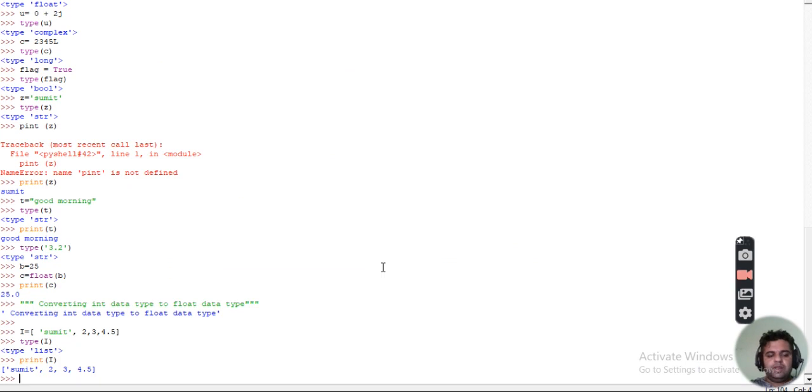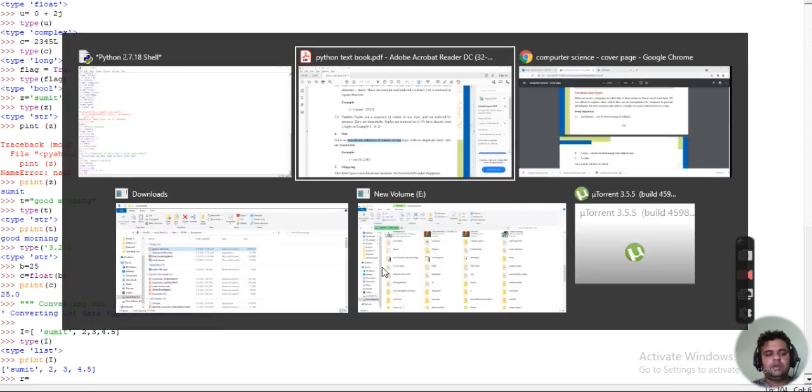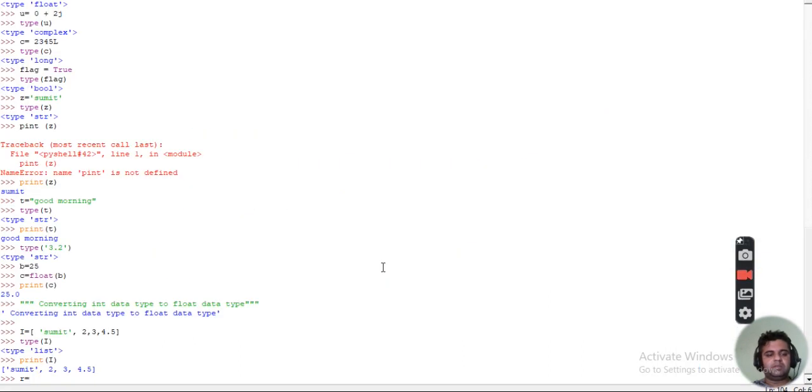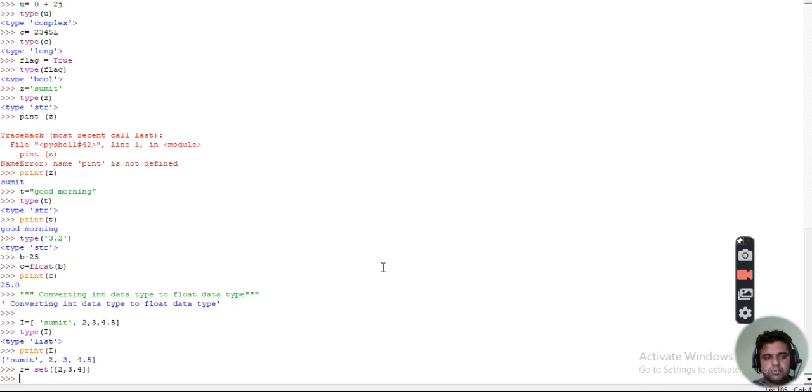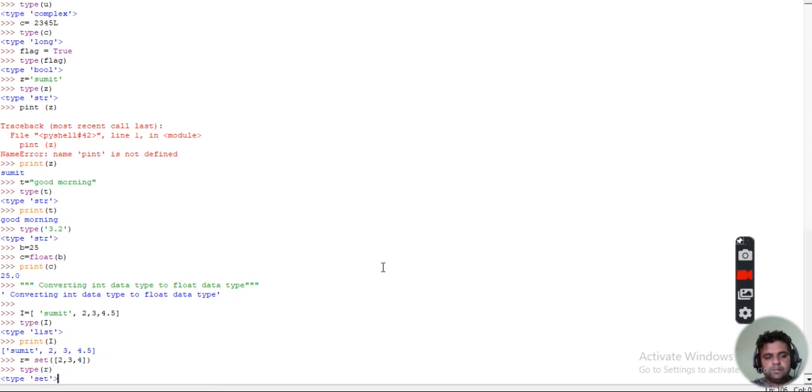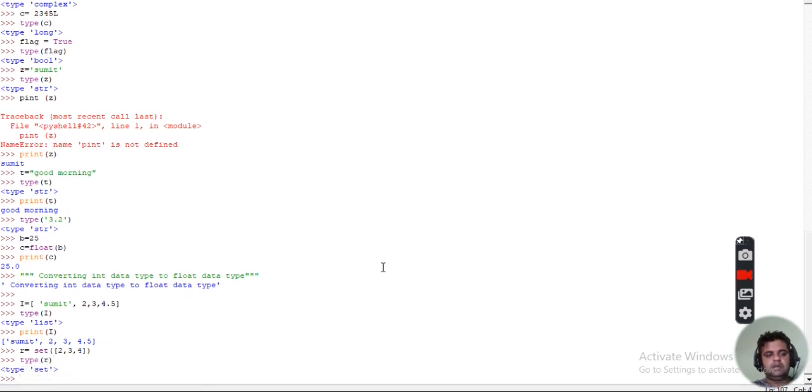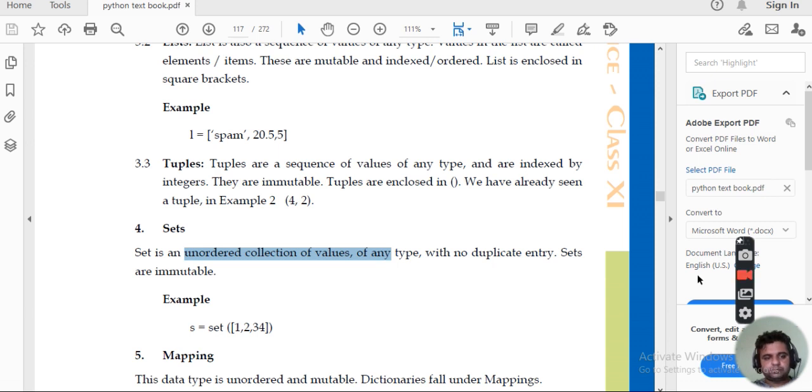Suppose we define R as a set, we are supposed to write the keyword set, then write 2 3 4, and then close this. Find out the type of R. This will be giving you the type set. This is the set value.